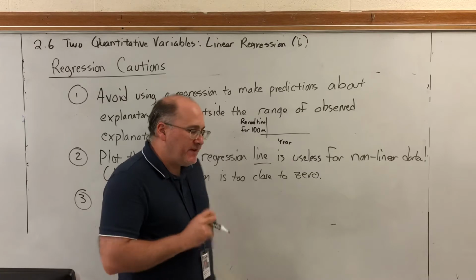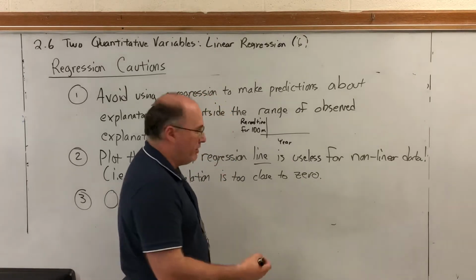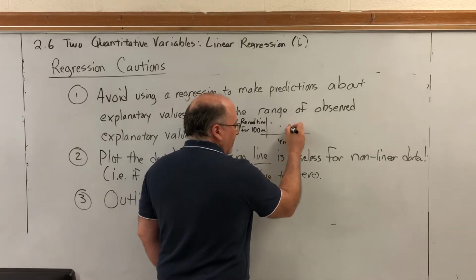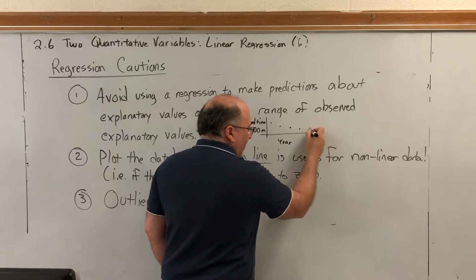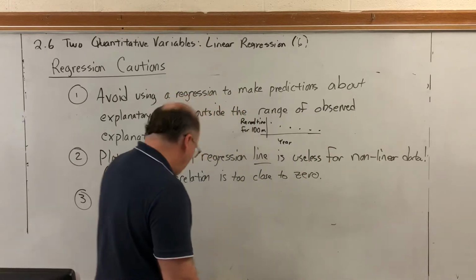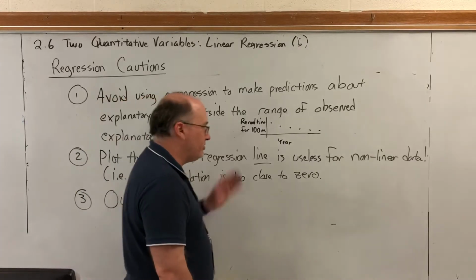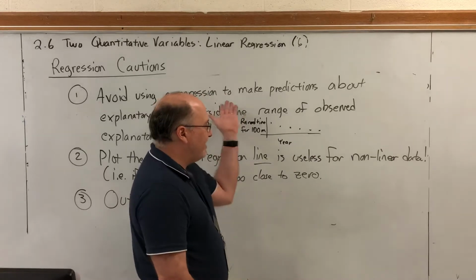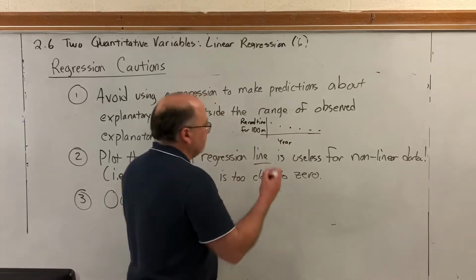I think it's safe to say that over the course of time this record has been broken over and over and over again. So in the past the record may have been up there, and then as the years go by people run faster and faster and faster. Because the times are decreasing as the years increase, this would have a negative association, which means that its line of best fit would be going downward.